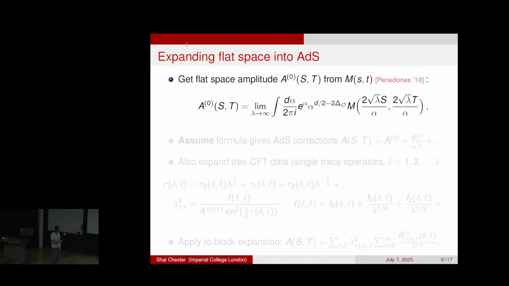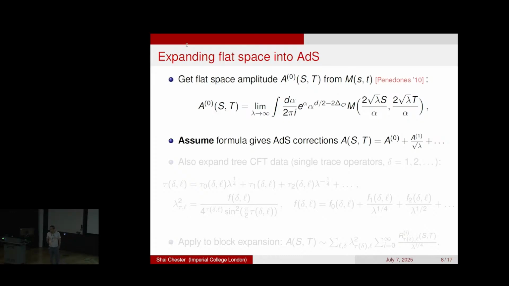A very general formula. This formula was derived rigorously in the strict flat space limit. So the first assumption, which we emphasized before, is that this exact same formula should also apply to AdS corrections to flat space, which is a wild assumption, but as you will see, it gives the right answer.